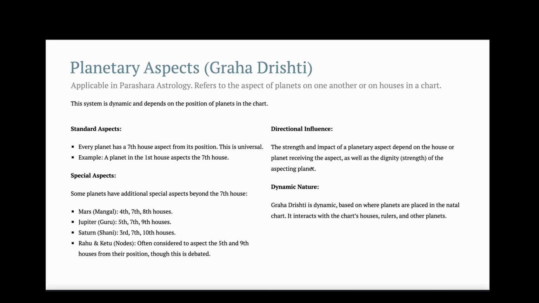And directional influence. The strength and impact of a planetary aspect depend on the house or planet receiving the aspect, as well as the dignity of that planet. For example, if the planet is in its own house or in its exaltation house, then the strength of the aspect will increase. And Graha Drishti is dynamic, that is, based on where the planets are placed in the chart.